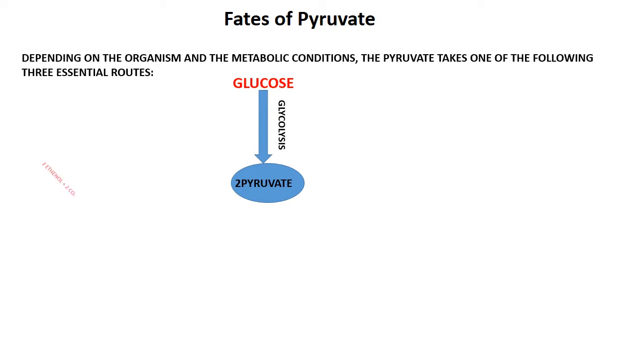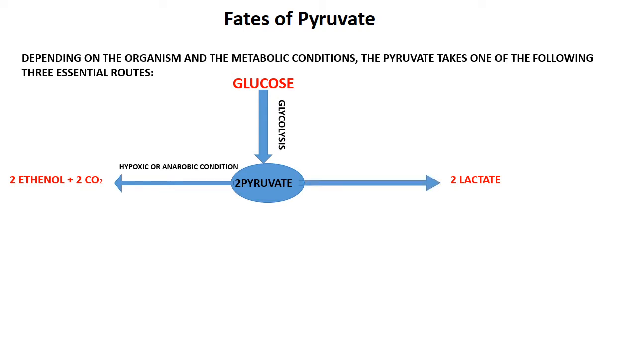One of them is ethanol fermentation, in which two molecules of pyruvate get converted into two molecules of ethanol and the production of two carbon dioxide molecules takes place. This happens under hypoxic or anaerobic conditions. The second alternate fate of pyruvate is the conversion of two molecules of pyruvate into two molecules of lactate. This again happens under hypoxic or anaerobic conditions.